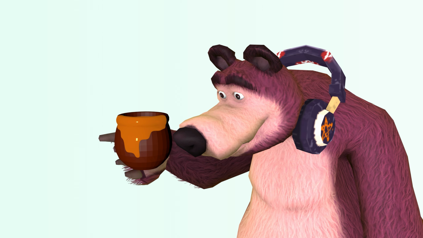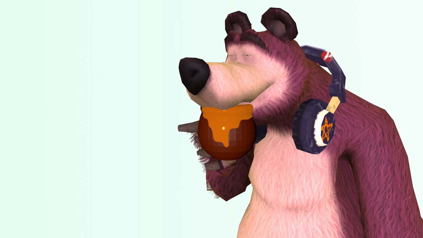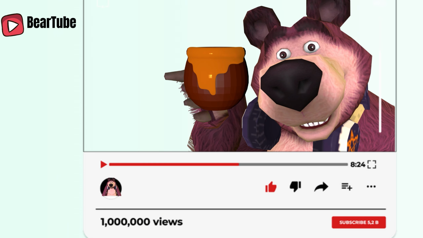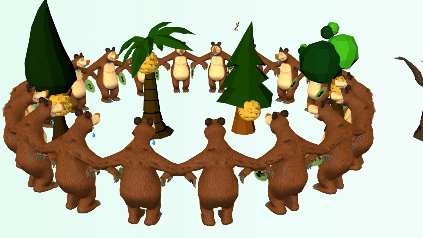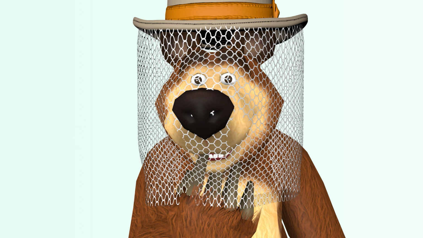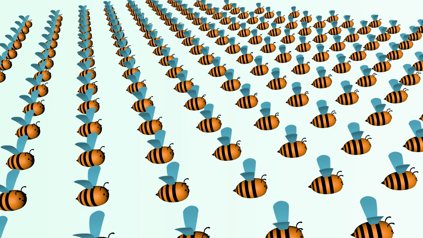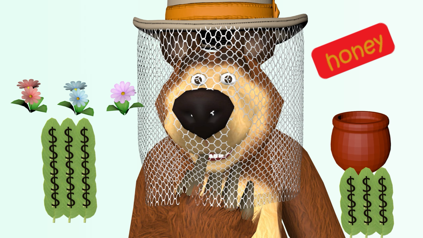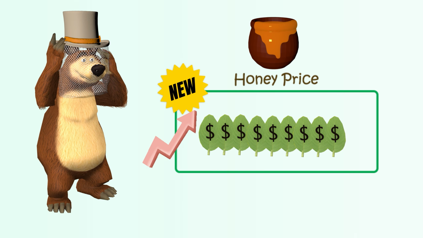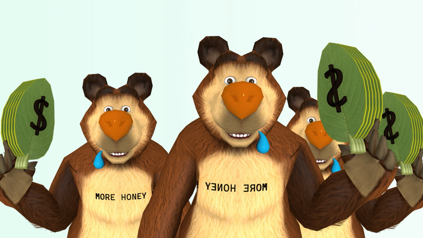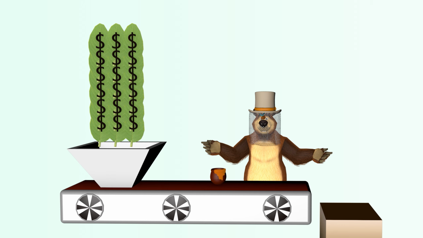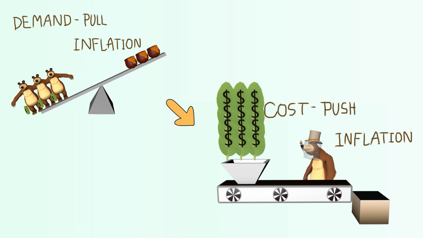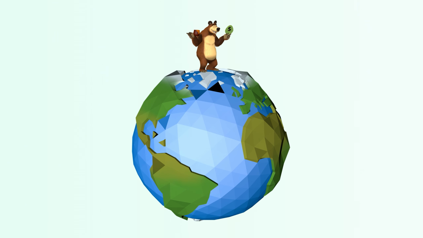Now a cheerful bear buys honey. The honey tastes amazing. The bear tells every friend in the forest. Soon, bears queue around the tree. The beekeeper decides to expand. More hives, more bees, more honey. But expansion is expensive. Flowers cost more this year, so the beekeeper raises the honey price again, just to survive. The bears wanted more honey, but producing it became costly. What began as demand-pull has now become cost-push inflation, the most common kind in real life.